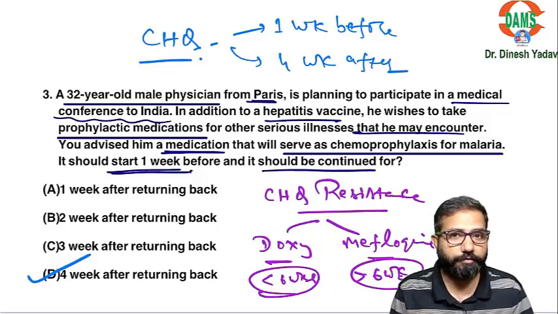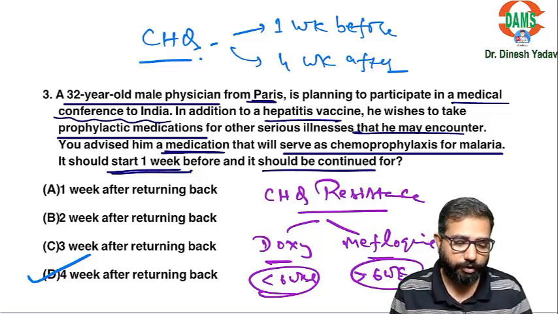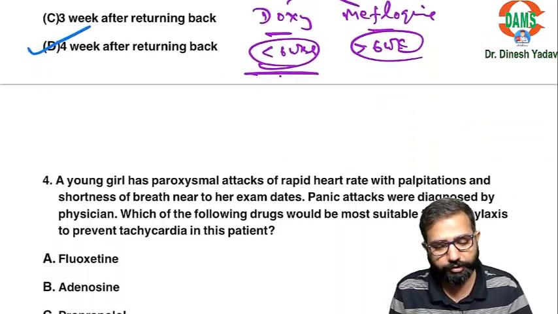But these should start 1 week before and they should continue 4 weeks after return. But doxycycline is the drug which is fast acting. It can be started 1 to 2 days before as well. Doxy can be started 1 to 2 days before also. So this is for prophylaxis of malaria.